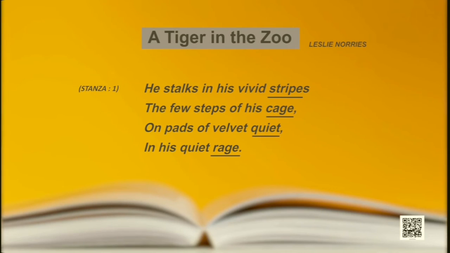Look at the last words of the first stanza, learners. Stripes, cage, quiet, rage. Stripes A, cage B, quiet C, and rage B again. So, this is how the rhyme scheme of the poem is identified. Now, you will have to supply the rhyme scheme to other stanzas. Come on, do it. Sure, sir.